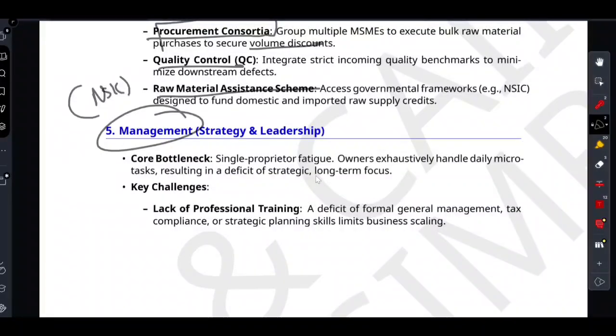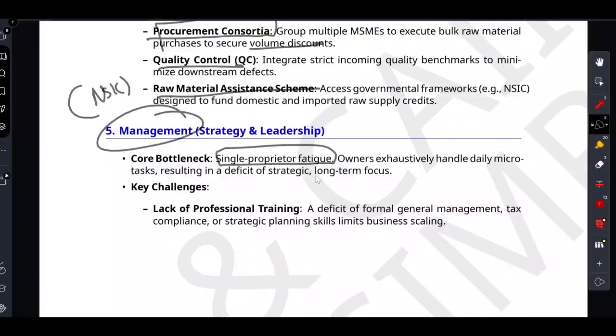It is called single proprietor fatigue. Yeah, this is the word that they use, single proprietor fatigue. Imagine an owner trying to do all the taxes, sweep the floor, negotiate with the vendor, plan a 5 year strategy, all on a Tuesday afternoon.